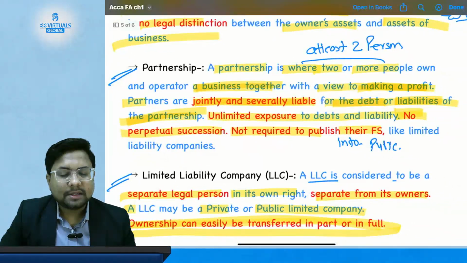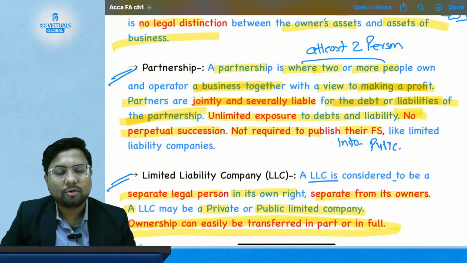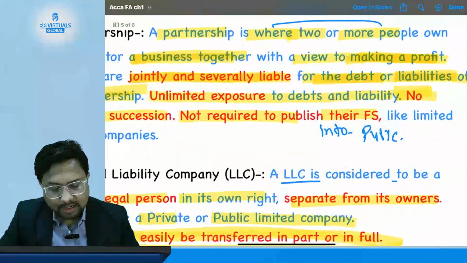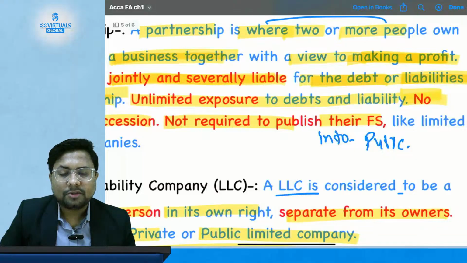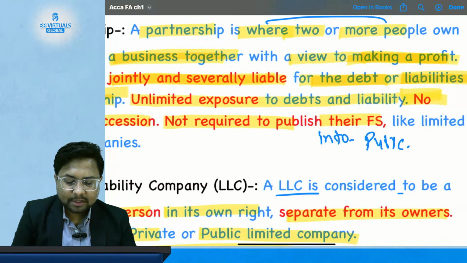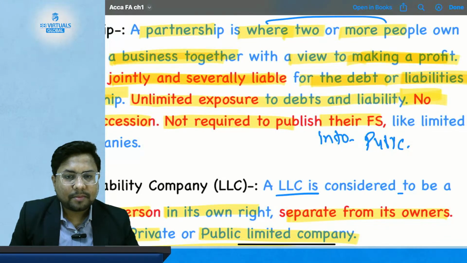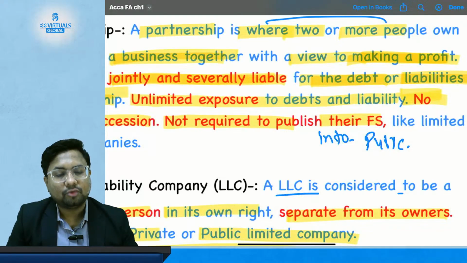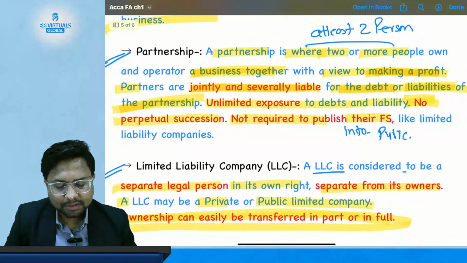I cannot say that my other partner has incurred some liability, so I am not going to repay it. It is not my liability. It is the liability of both me and my partner. Partners have unlimited exposure to debts and liabilities. Suppose the firm has more liability than assets, then the partners' personal assets can also be used to pay back their liabilities and obligations.